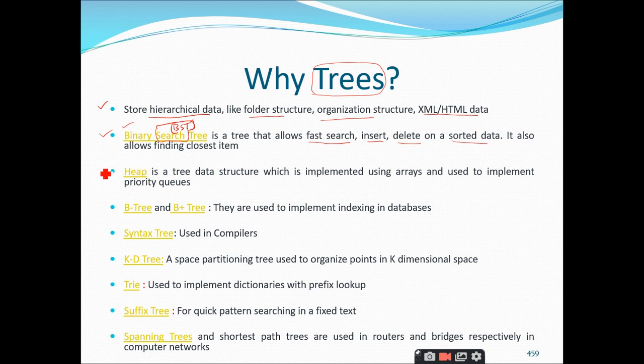Similarly, we have another representation of trees which we call the heap data structure. So heap is also a tree data structure which is implemented using arrays and is used to implement priority queues. Have you ever heard of the concept of priority queues?